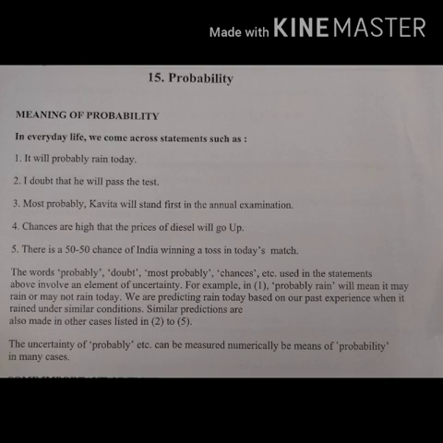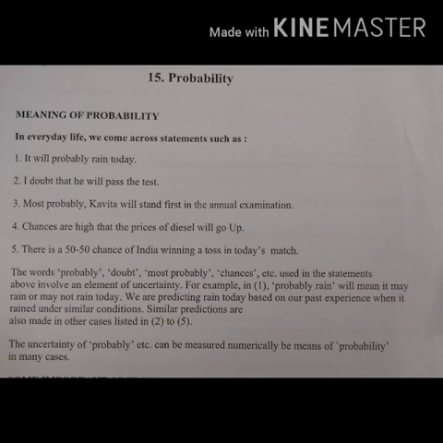For example, first, probably rain will mean that it may rain or it may not rain today. I doubt: doubt itself means that you have no certainty about that event. I doubt that he will pass the test. Most probably: we are predicting rain today based on our past experience when it rained under similar conditions.